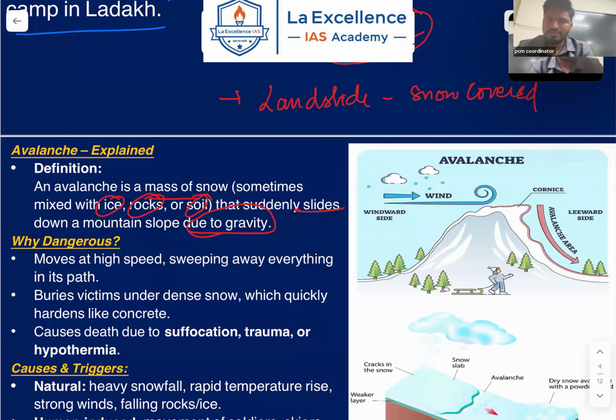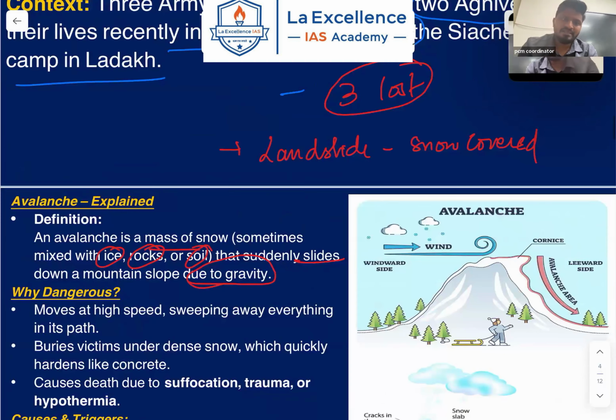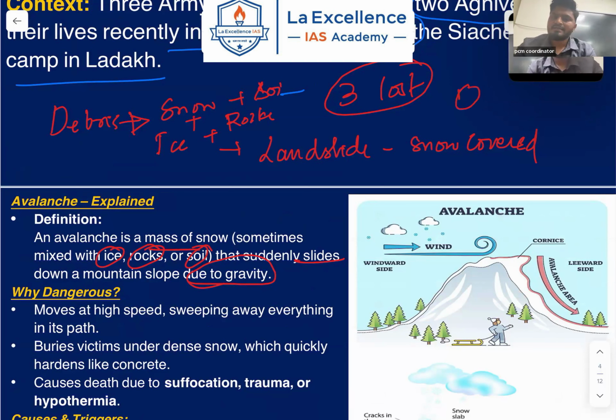Okay, so 3 things are very important here. One is the debris. The debris includes snow plus ice plus rocks plus soil, and the second factor involved here is slope, and third is gravity.